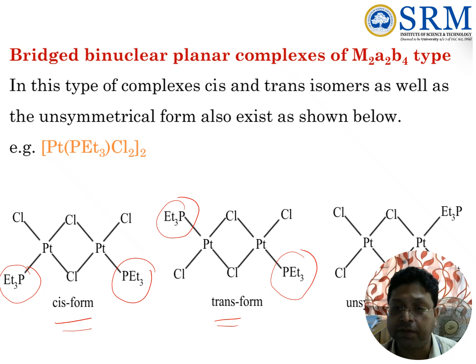Both are bridged complexes. In this case, chlorine, chlorine and triethyl phosphate make the unsymmetrical form. So three isomers are possible: cis, trans, and unsymmetrical.